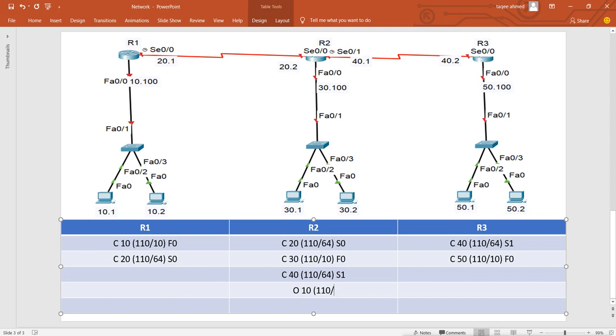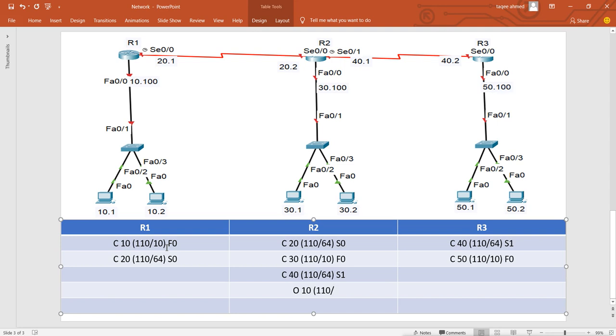Now what is the cost here? The cost it will calculate by adding the current value. Router 1 is sending 10, and it is coming from this interface, from this network 20. Now for network 20 it already has 64, so 64 cost is already there, and router 1 is saying 10.